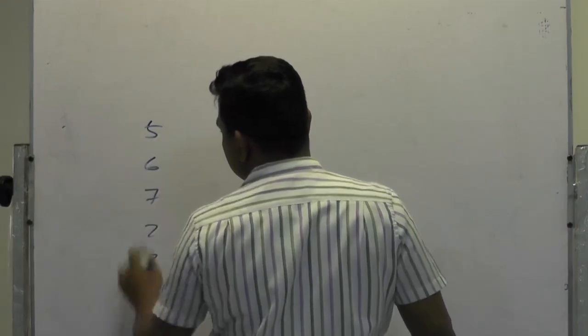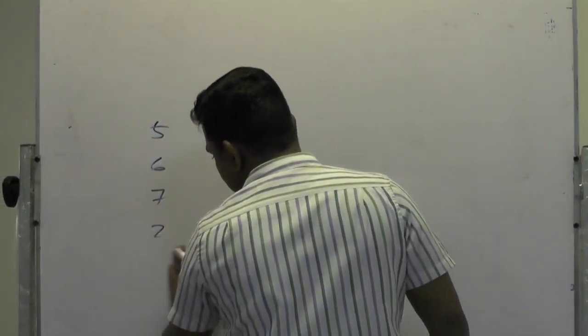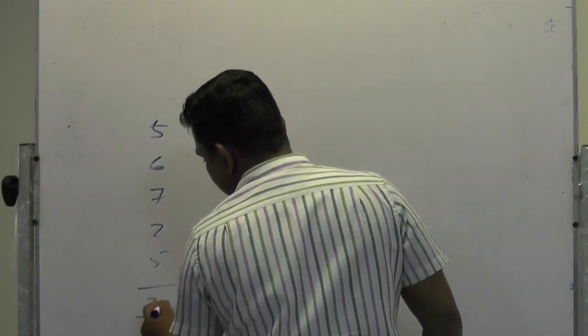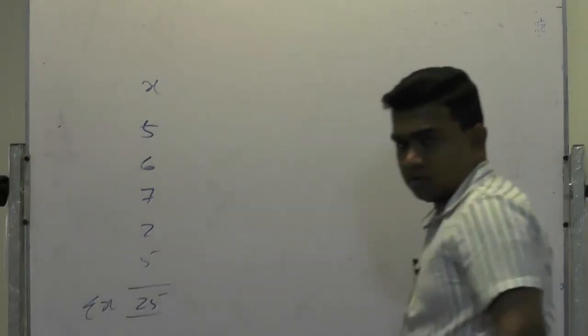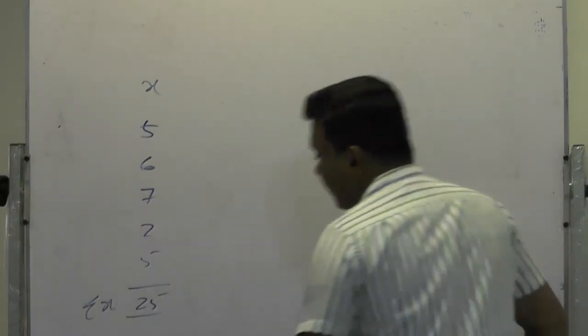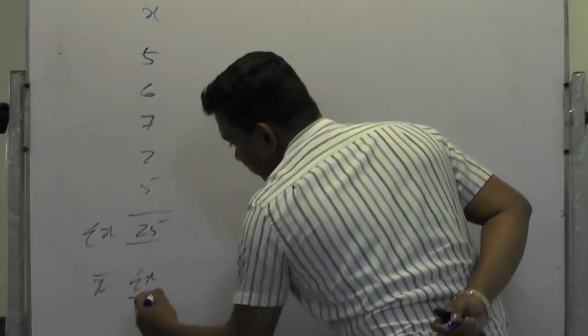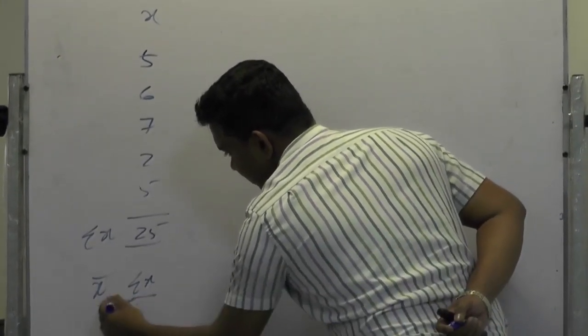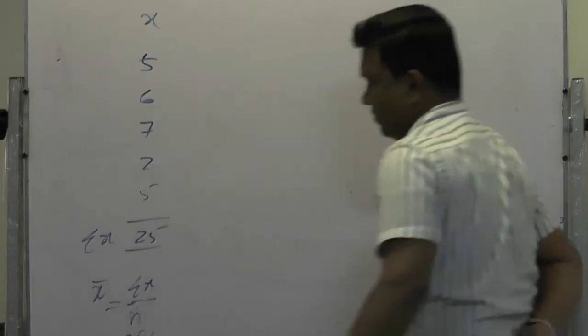What is the total? 5, 11, 18, 20, 25. Say this is x. Now this is sigma x, total of x. What is the average? Average is called x bar, that is sigma x divided by n, which is 5. That is 25 divided by 5, so the average will be 5.